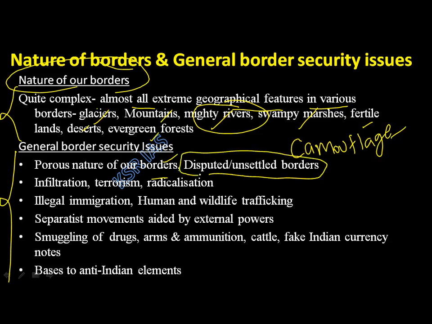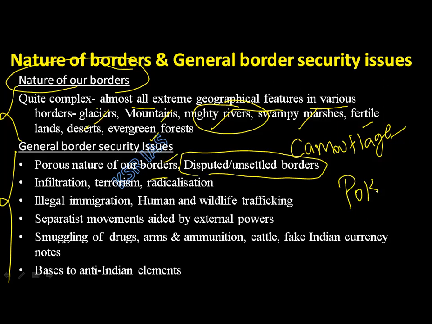Okay, so porous nature of our borders, disputed and unsettled borders. We have disputes with many foreign countries, like Pakistan. Have you heard about this word called POK? What is meant by POK? Pakistan Occupied Kashmir. That means Pakistan has occupied some part of our Kashmir. India says it is India's territory, but Pakistan is not accepting to give it to us. So there are many disputes regarding the borders itself.